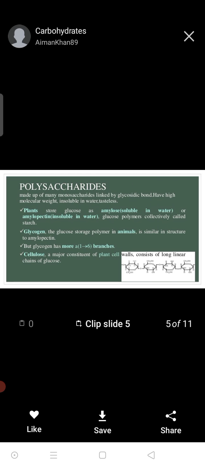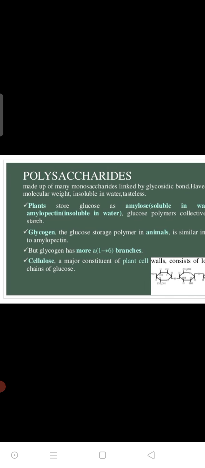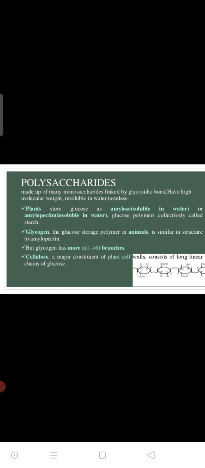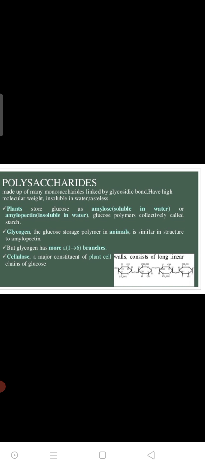Next, polysaccharides are made up of many monosaccharides linked by the glycosidic bond, have high molecular weight, and are insoluble in water and tasteless. Polysaccharide means more than 10 to millions of sugars linked together with the help of the glycosidic bond. Poly stands for many, saccharide stands for sugars. So many sugars are linked together with the help of the glycosidic bond.